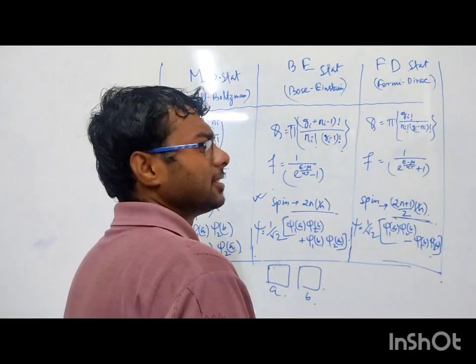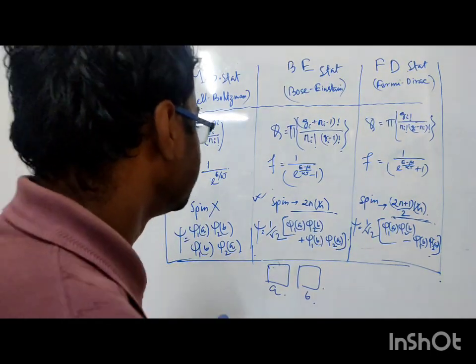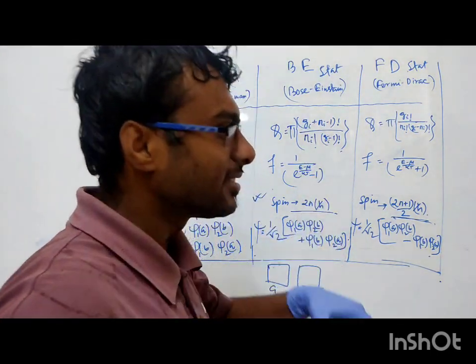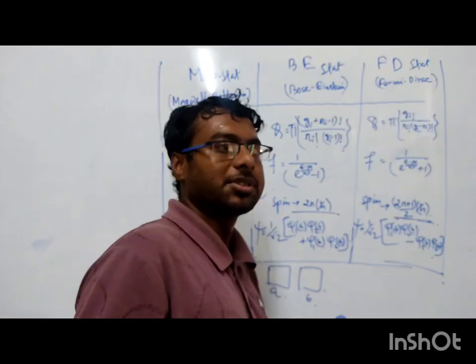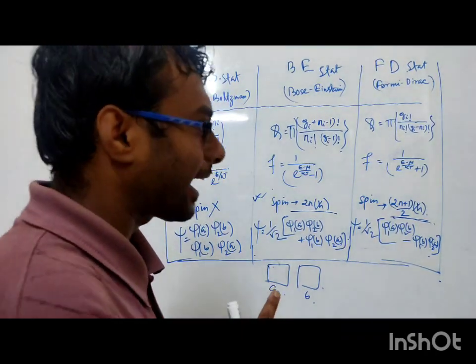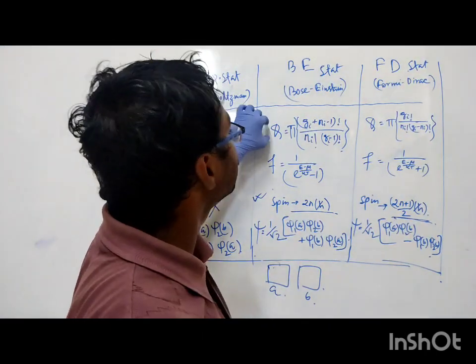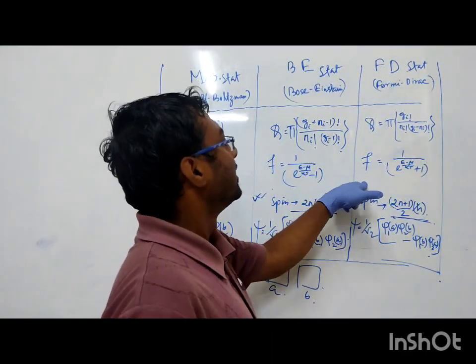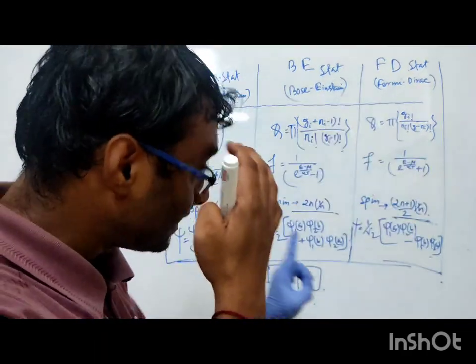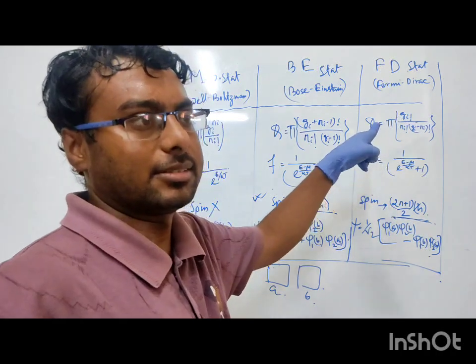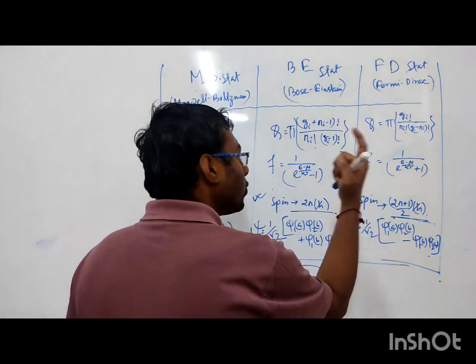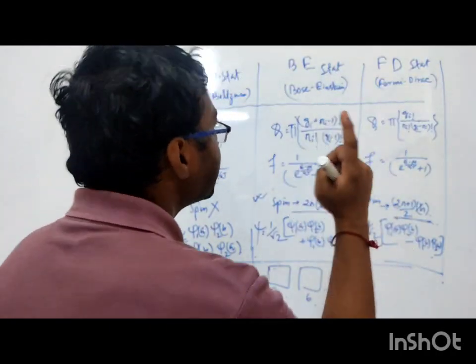Another important thing is, for Bose-Einstein statistics, any number of bosons can access one single state. For Fermi-Dirac statistics, like electrons, one single state can be occupied by one single particle only.